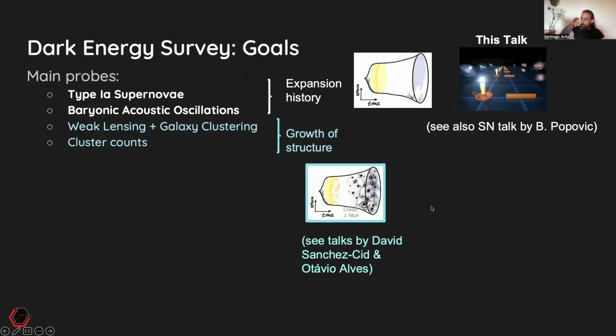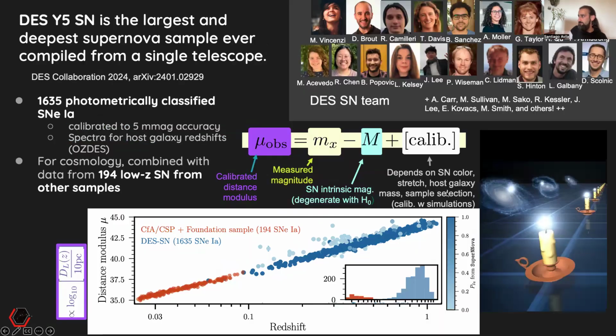Okay, so I already talked about BAO. Remember that we have all these probes within DES, but these two probes are the ones that probe only the expansion history, whereas the weak lensing and the clusters will also probe the growth. We'll have different talks from DES people, Brody and Supernovae and David and Octavio about 3x2. But I will be focusing on the combination of BAO with supernovae because these are the two that are sensitive to only the expansion history, and they were also the ones that were done earlier in our analysis.